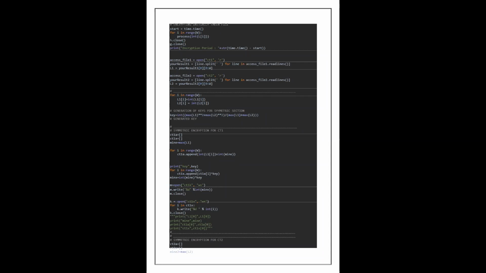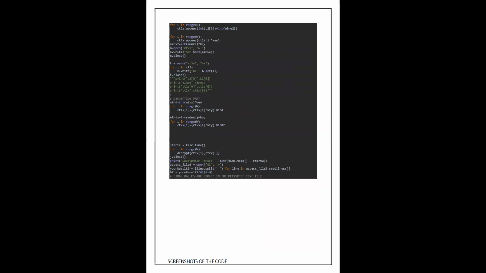Basically, sir, this is the code for our calculation of time. The main aim of this project is to encrypt and decrypt a file, and also to get the encryption time and the decryption time in milliseconds. So how much time will it take for a file of what size to get encrypted or decrypted according to the Diophantine equation? Can you move down, Aditya, please?